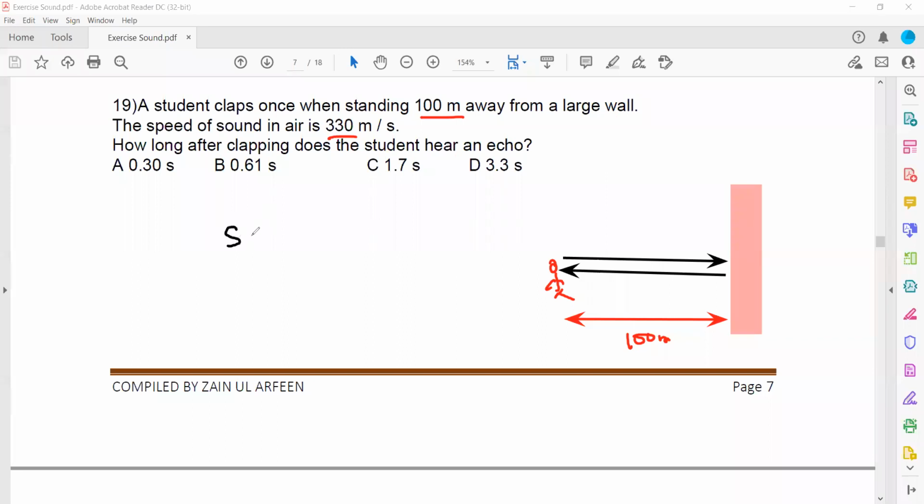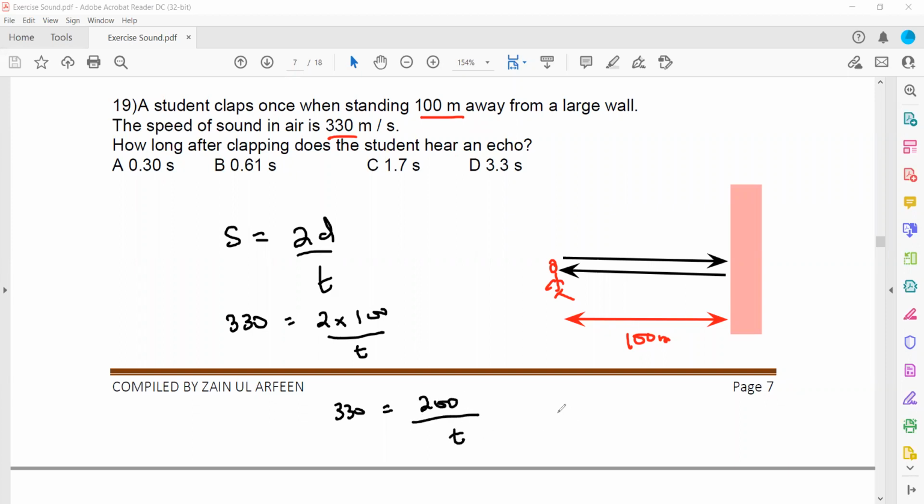So whenever there is a reflection, the formula is speed equals 2d divided by t. So speed is how much? Speed is 330. 2 multiplied by distance. Distance we know, basically we need the time here. So distance is 100 meters and how much time she took, that we don't know. So 330 equals 2 multiplied by 100, that's 200, divided by t.